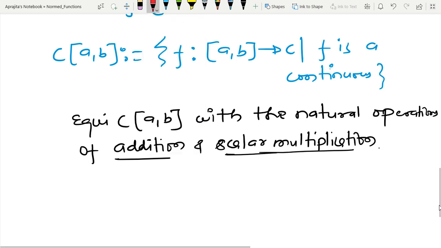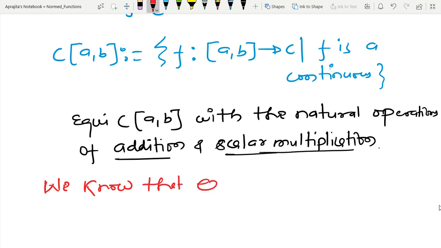After that, what we are assuming is that we know each function, because this is a space, so I have several functions.